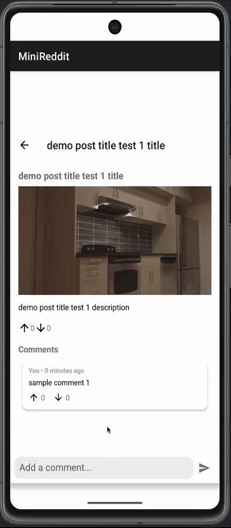So each comment shows vote counts and the relative time it was added. So it's using DateUtils.getRelativeTimeSpanString. So the comment and vote data is pulled using nested Firestore collections and updated in real time using snapshot listeners.